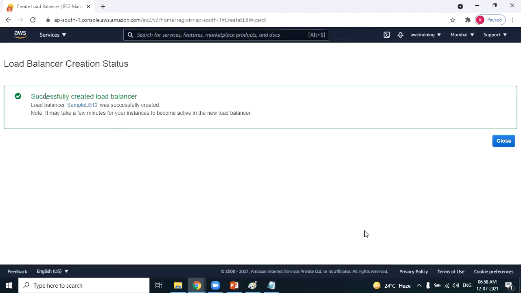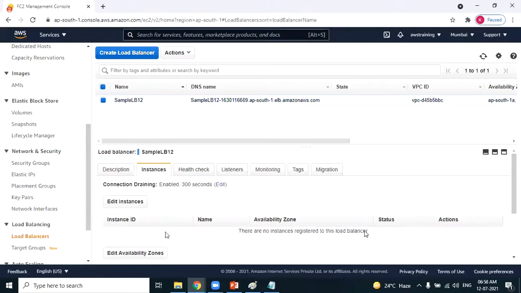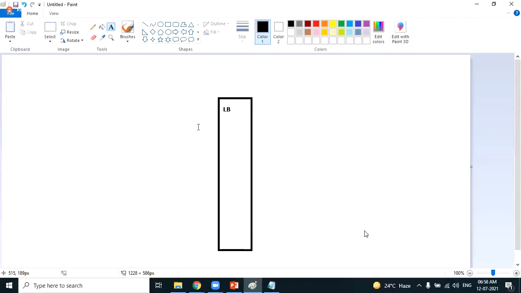You have successfully created the load balancer. Close. This is the name of the load balancer which you have created. Did we attach any instances to the load balancer? Go to the instances tab. There are no instances registered to this particular load balancer. Right now, this is an empty load balancer without any EC2 machines. The first step we have created is a load balancer. Fine, so we are clear with the first step. What is the second step?